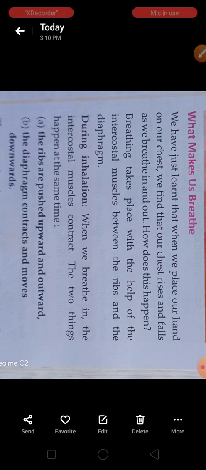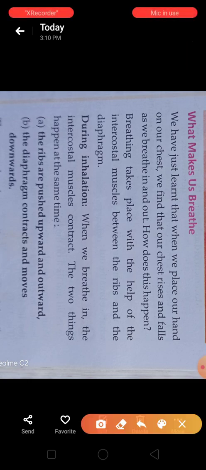This type of question may be asked in the exam, like during inhalation what changes occur in our respiratory system. So during inhalation two things happen at that time.